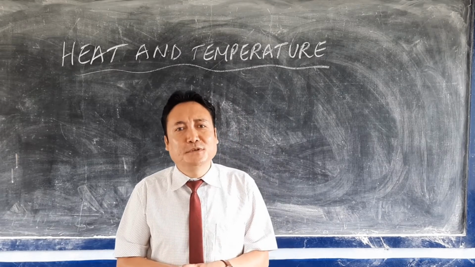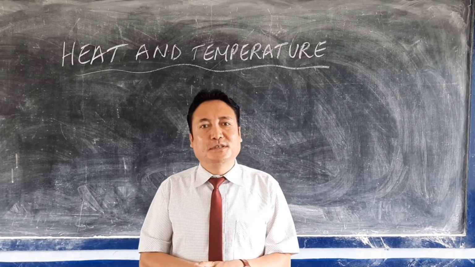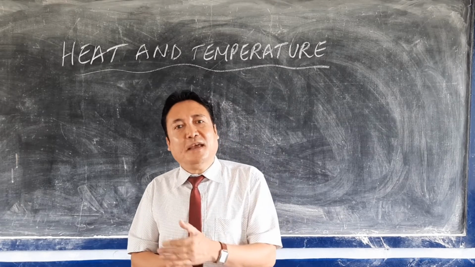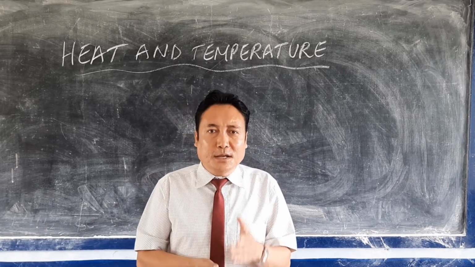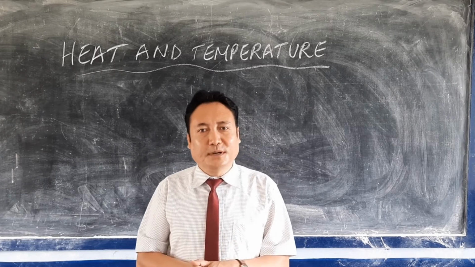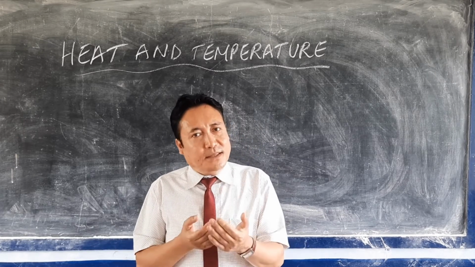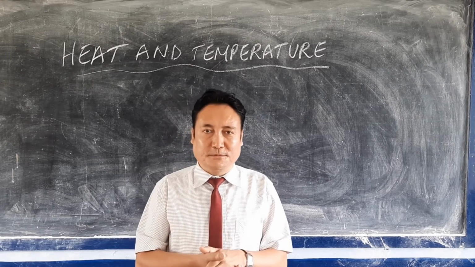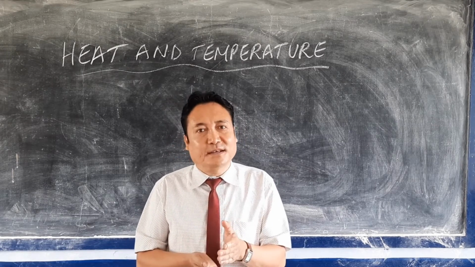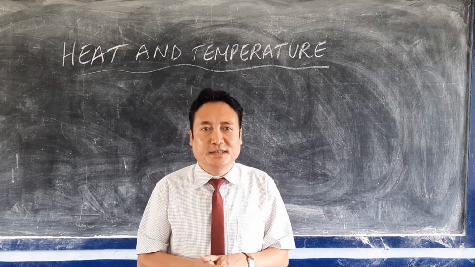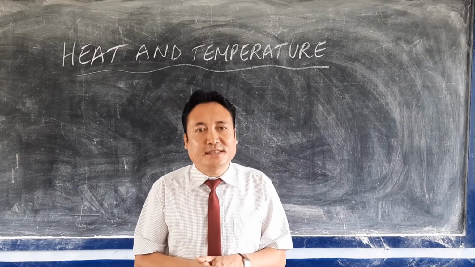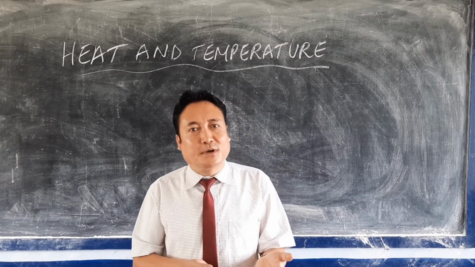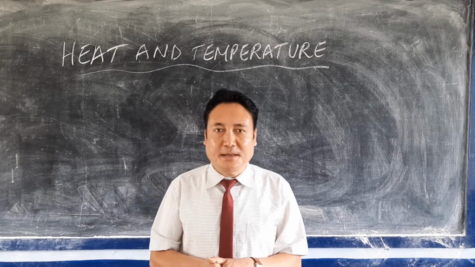Always, heat flows from a hotter body towards a colder body. A hotter body means a body having a higher temperature, and a colder body means a body having a lower temperature. Only when there is a difference in temperature will heat flow. If both bodies have the same temperature, the flow of heat does not take place. Therefore, heat is a form of energy which flows from one body to another due to difference in temperature.